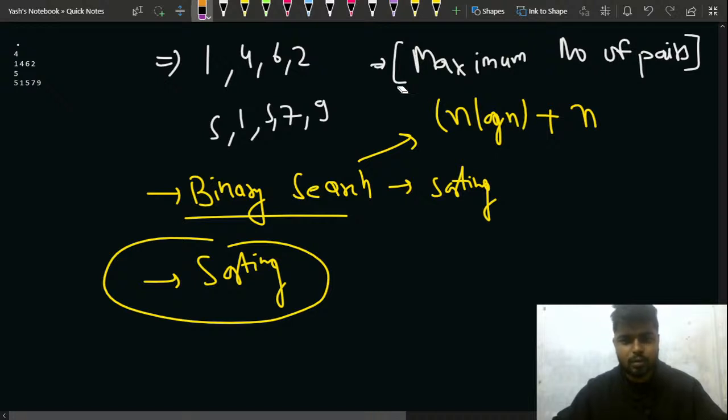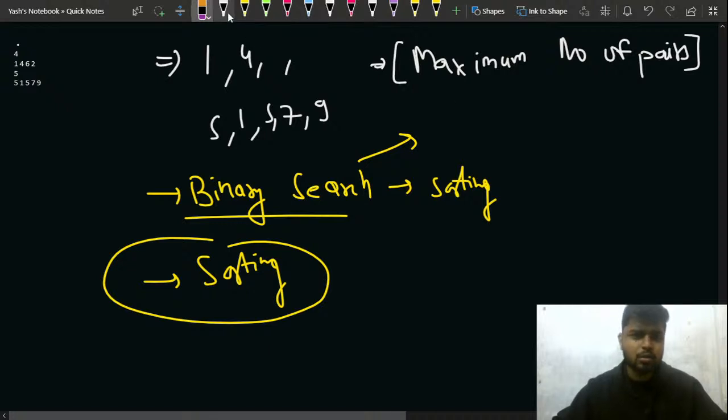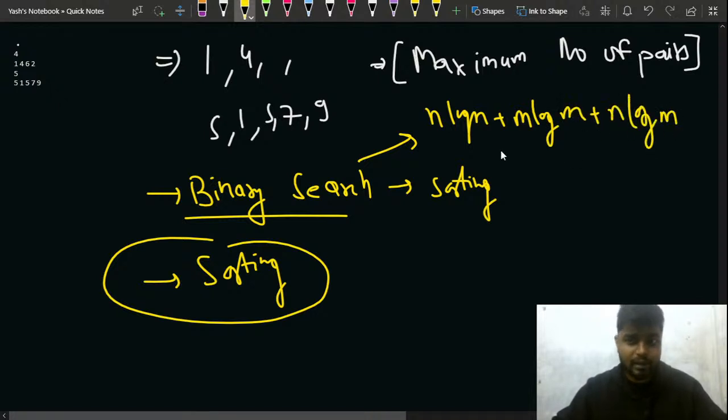Assuming that you are sorting both, this will be n log n plus m log m plus n log m. This will be the time complexity in that case.